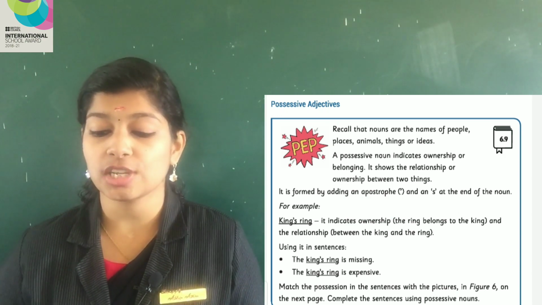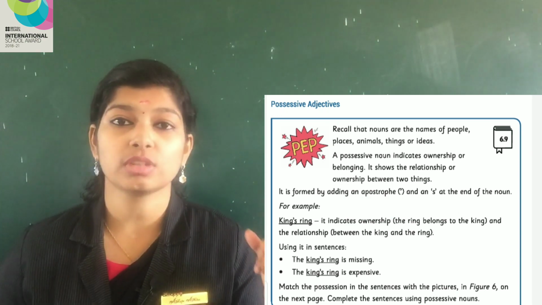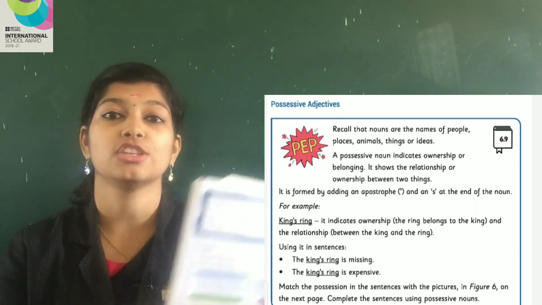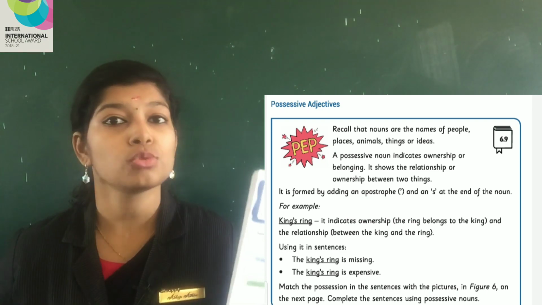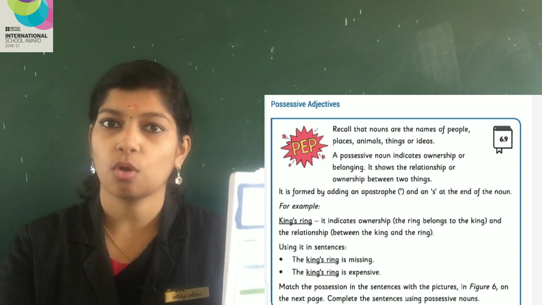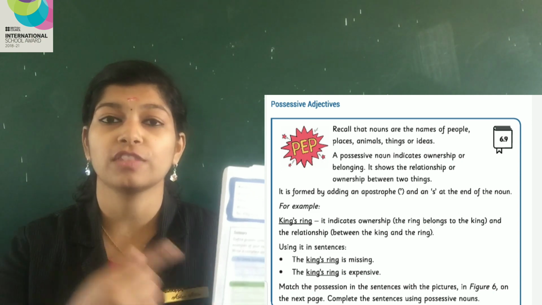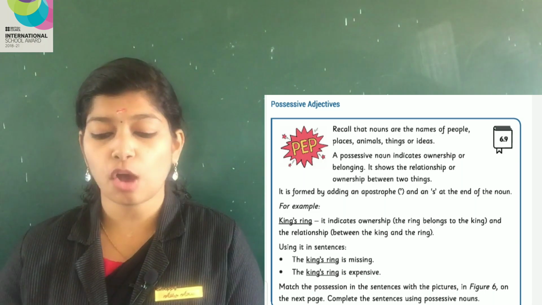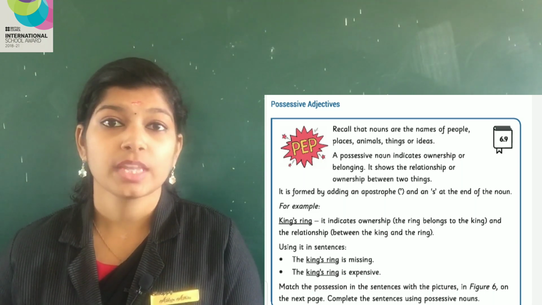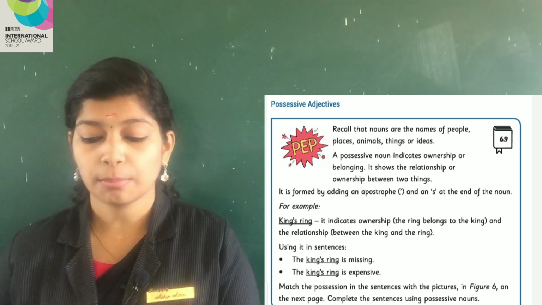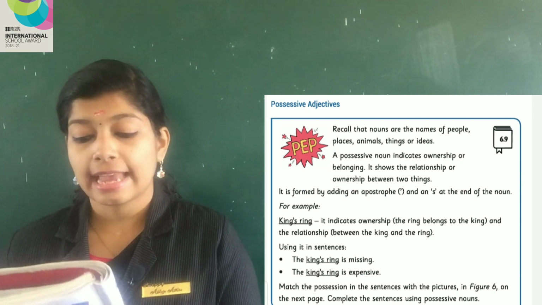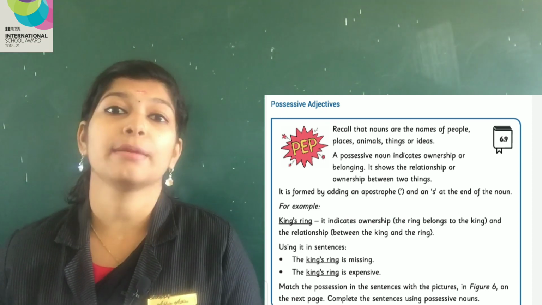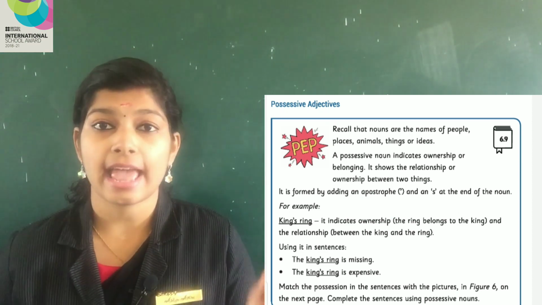It shows the relationship or ownership between two things. Who are the two things here? Me and this book. Okay, it shows the ownership of the book or the relationship between two things. It is formed by adding an apostrophe. Can you see an apostrophe here? In the book also it is there. And an S at the end of the noun. How is it formed? By adding an apostrophe and S at the end.